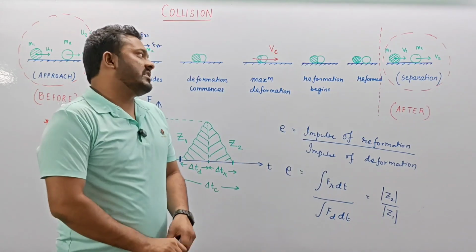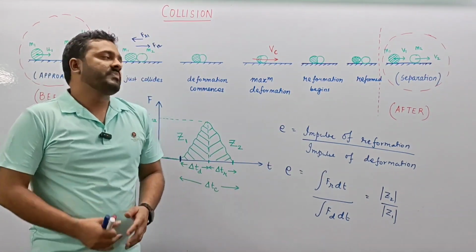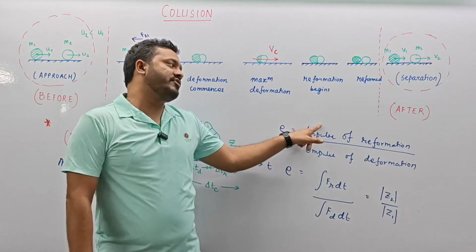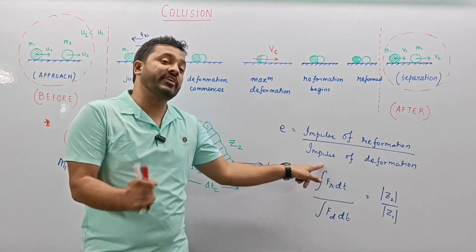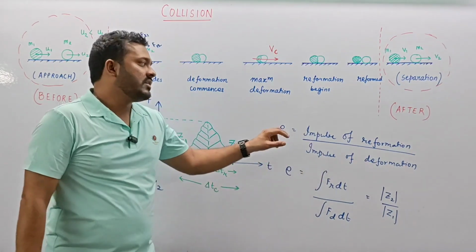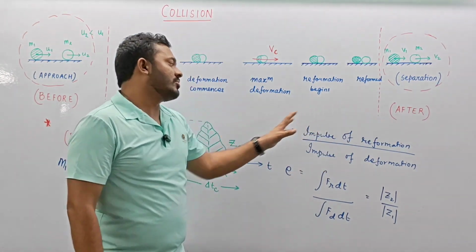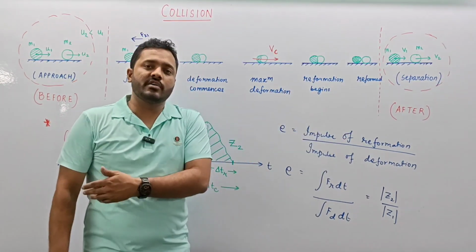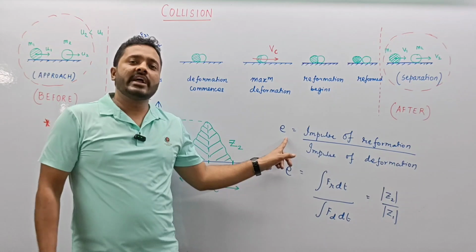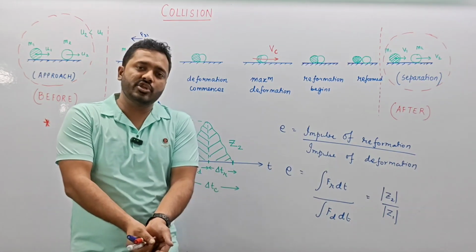Now let us come to another example. Let us understand this more. So if the impulse of reformation is equal to the impulse of deformation, we were saying that it will be a perfectly elastic collision, that is, as much as it deformed, it will reform by the same amount. So we say the whole thing becomes exactly as it was before. Momentum is conserved. E equals 1. That is, there is no change in momentum taking place, no change in kinetic energy of the system.